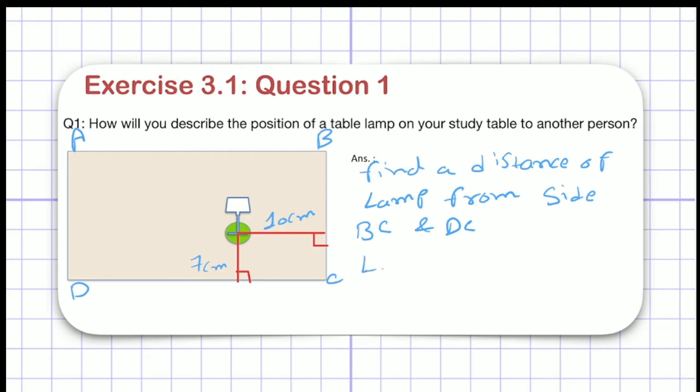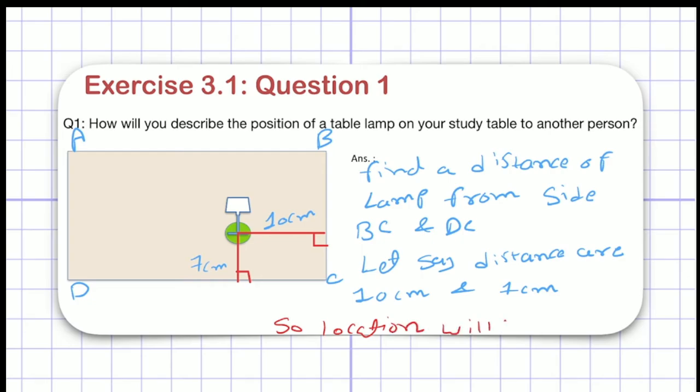Now let's say the distances are 10 centimeter and 7 centimeter. So your answer will be the location or position, right? You can write in any format. Let me write 10 and 7, or you can write 7 and 10, whichever format you want to choose, right?